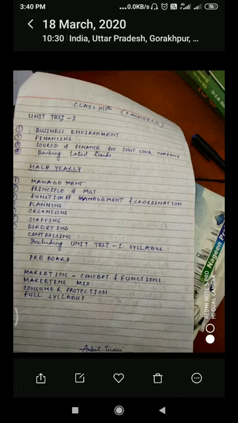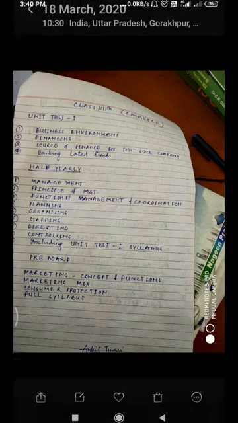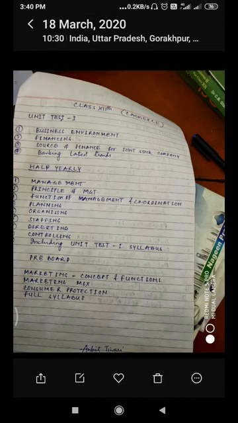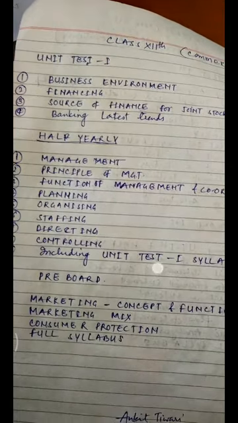Next topic will be price mix, place or distribution mix, how place is important for any product for the business. Channel of distribution, what will be the channel of distribution and how the business will channelize or distribute the product to the customer. Promotion mix under personal selling, sales promotion, advertising, publicity, factors influencing promotion mix. All these things we will study under this chapter, marketing mix.